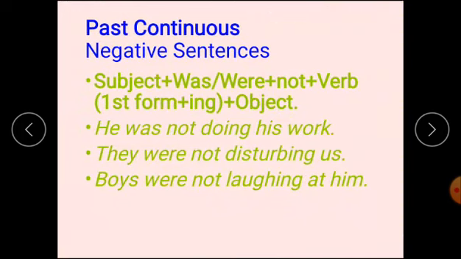Past continuous negative sentences. Subject, was or were plus not, then verb first form plus ing and object. Examples: he was not doing his work. They were not disturbing us. Boys were not laughing at him.